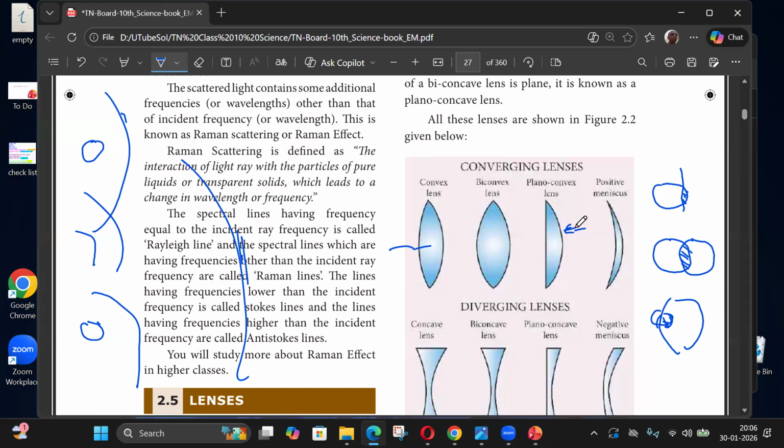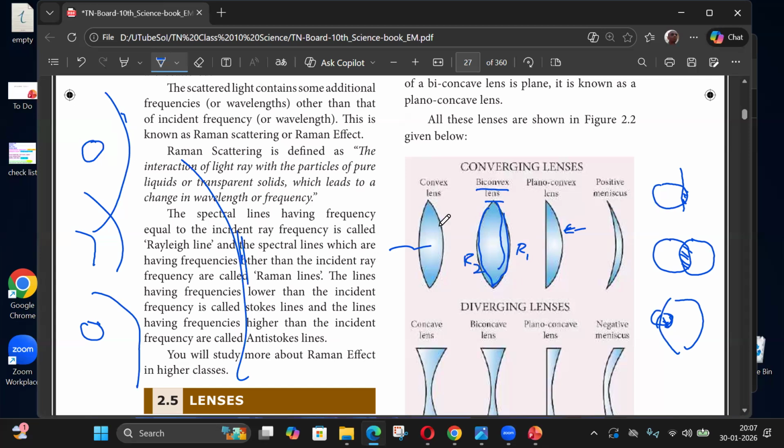So for these two lenses, I can have two spheres of the same radius. See, the curvature is the same, right? This one and this one. At least assume it is the same. So that's why it's called biconvex. If I call this curvature R1 and this R2, the radii of curvature, then R1 equals R2.